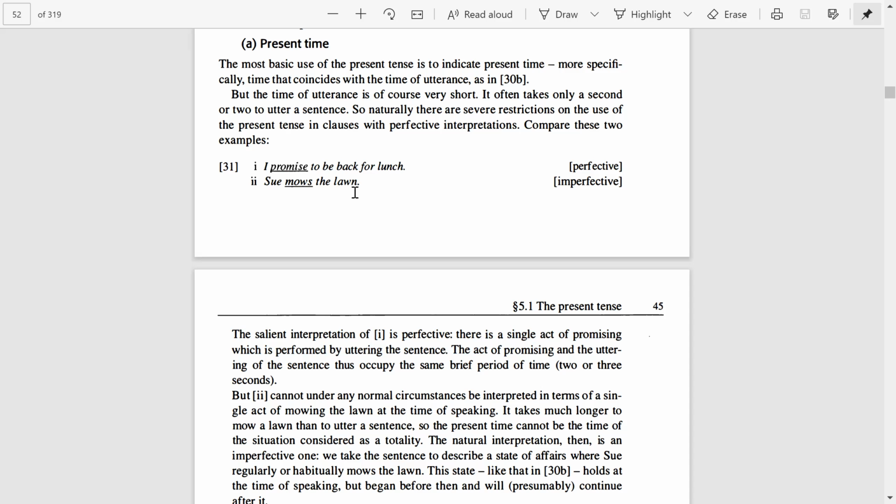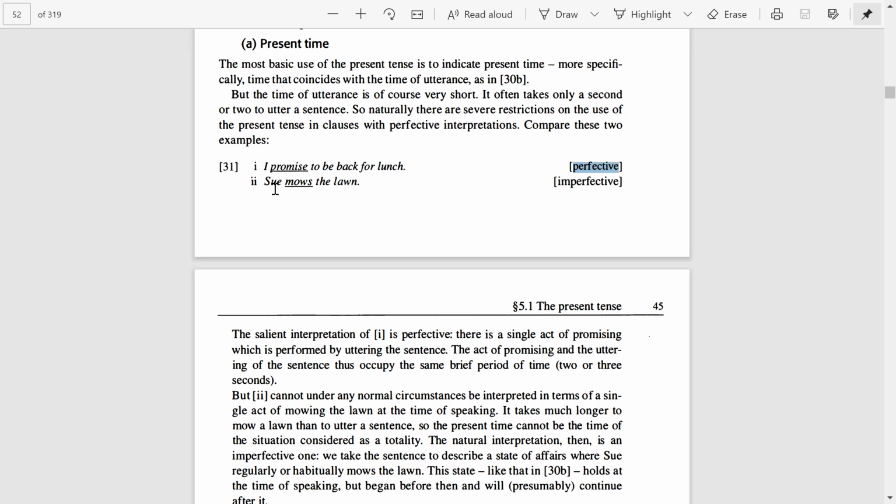So this act of promising and the uttering of the sentence occupies a brief period of time. Maybe for a second, for 2 seconds, it may occupy 3 seconds, or maybe 4 or 5 seconds, right? Whatever it takes. So it does mean that it has been completed. This action has been completed. This act of promising is a complete act. So that's why we call it perfective.